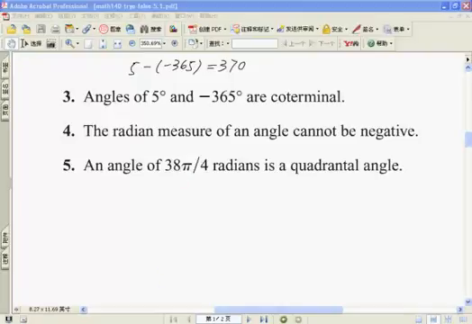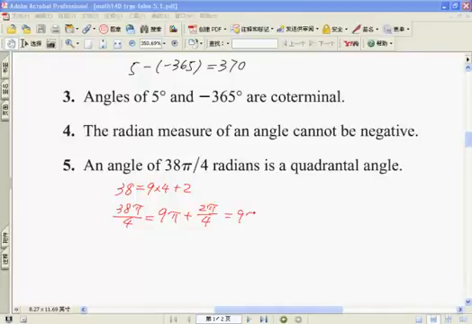Let's see. 38 divided by 4, the quotient is equal to 9, and then plus 2, right? 36 plus 2 is 38. So 38 pi over 4 can be written as 9 pi, and plus 2 pi over 4.